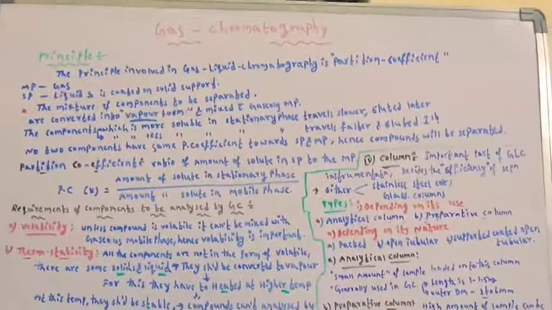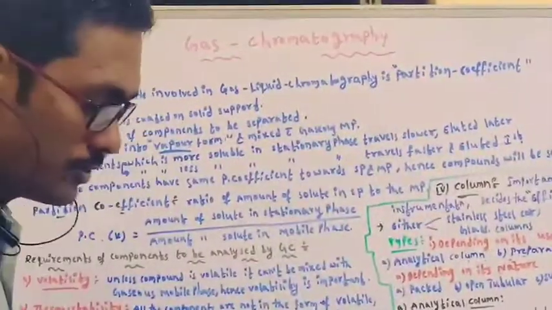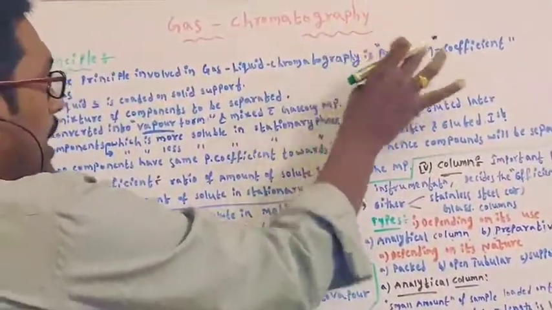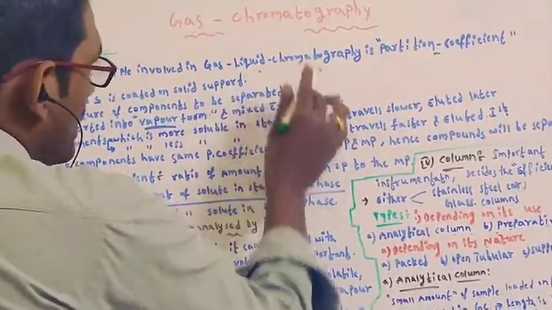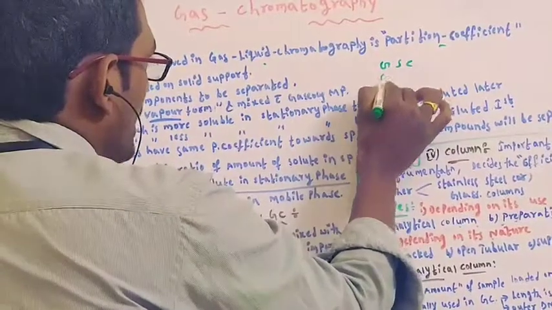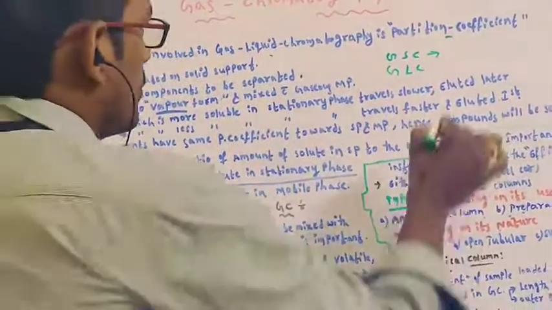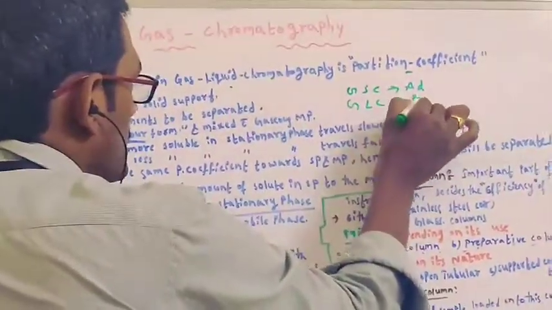Let's see the first principle. The principle involved in gas liquid chromatography is partition coefficient. This is the important thing. What is the principle involved in gas chromatography? That is partition coefficient. Here I use the term gas liquid chromatography. We have gas solid chromatography and gas liquid chromatography. The gas solid chromatography principle is adsorption and the gas liquid chromatography principle is partition.